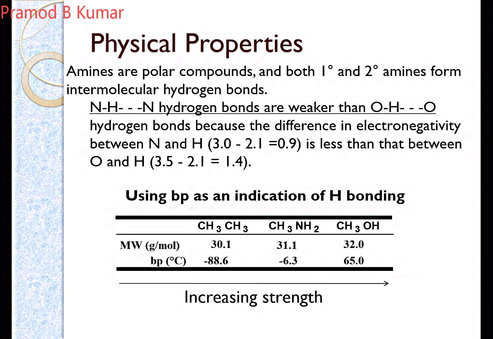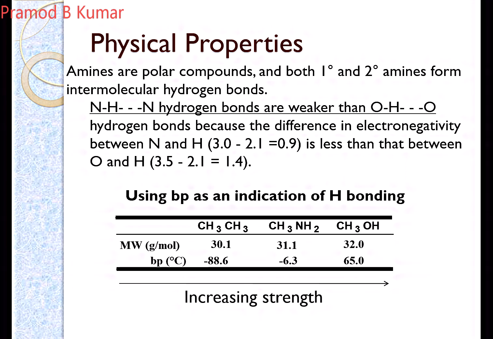Nomenclatures are very important. And as we know, nitrogen also has some electronegativity. There is an electronegativity difference of 0.9 between nitrogen and the hydrogen attached in the case of ammonia or any anilines. Because of this they form weaker hydrogen bonds.